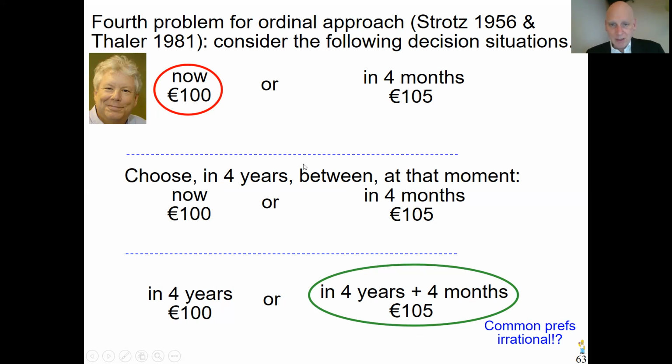Then in 4 years that decision situation looks the same as the decision situation right now, either immediate 100 or 4 month delay for 5 years or more. So then it's still strange that the person here is choosing differently than here. So that also looks like an irrationality given all that ceteris paribus. Anyway, there have been many debates about it. Some people can find this rational.